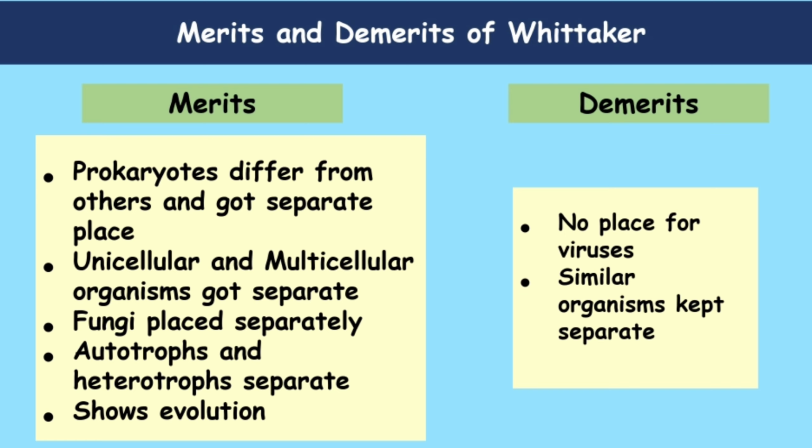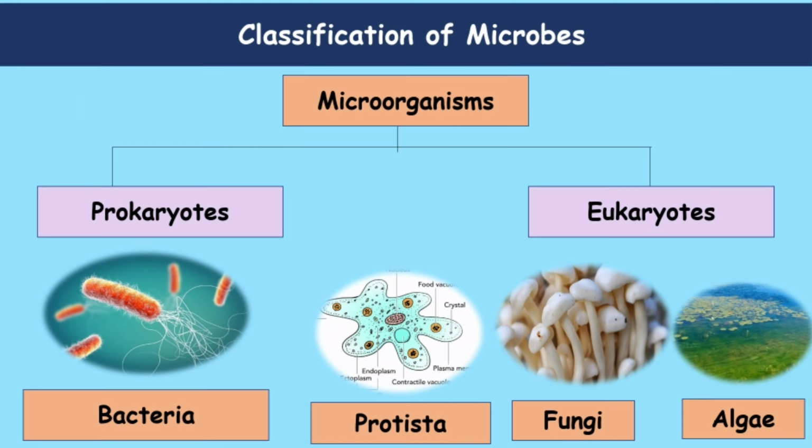The merits are: prokaryotes are different from others, so he gave them a separate place. Unicellular and multicellular organisms also got separate places. Fungi were placed in a separate group. Autotrophs and heterotrophs were also separated, and evolution was shown. These were the merits. The demerits were that no separate place was given for viruses, and similar organisms were kept separate. So these were the merits and demerits of the classification of organisms.